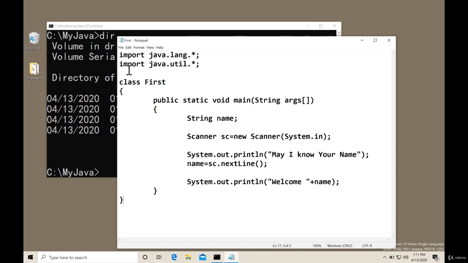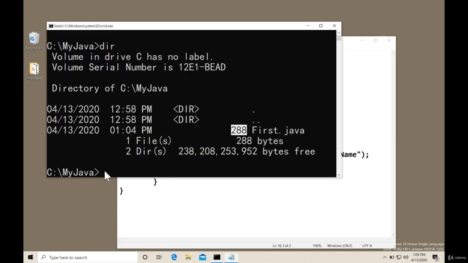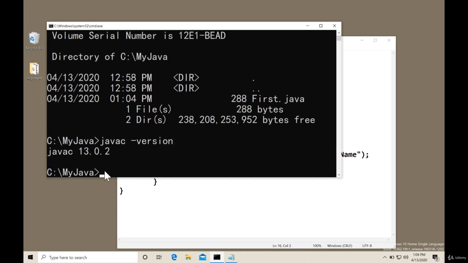Now we have to compile the program. If you have finished till here, now we will compile and execute the Java program. So first of all, for compilation, you have to install JDK and set the path. Make sure you have done it. So to confirm, you can check here javac -version. Yes, Java version 13.0.2 is available here on this machine. So check whether you have installed and set the path of JDK or not. If not, then go to the previous videos. You have a setup video for JDK. So do that. If you have already done it, now let us compile the Java program.